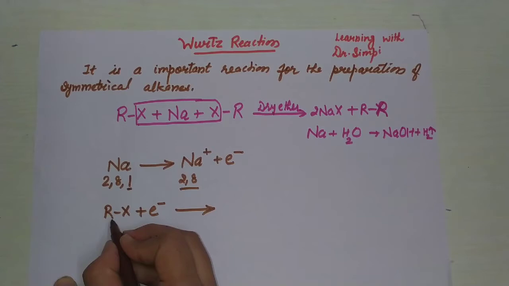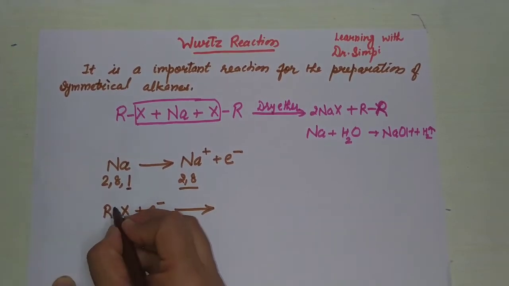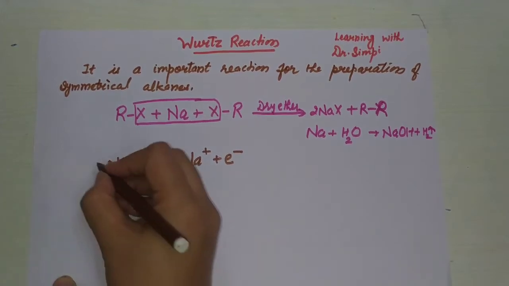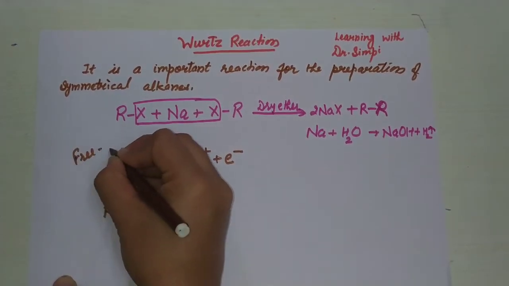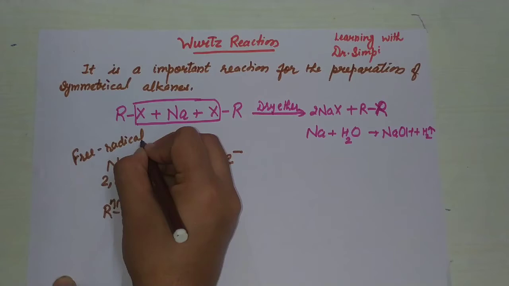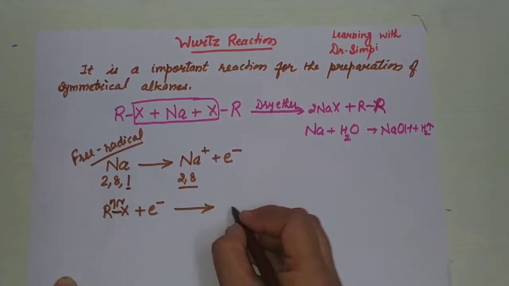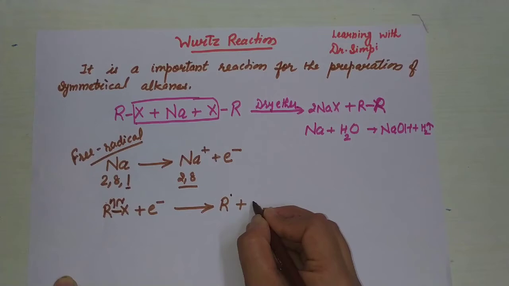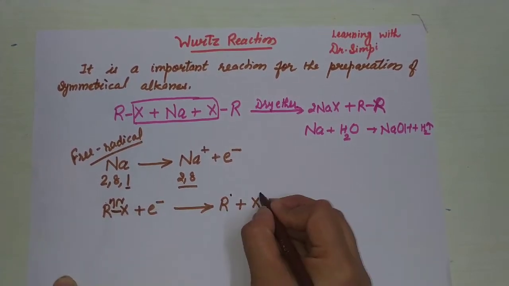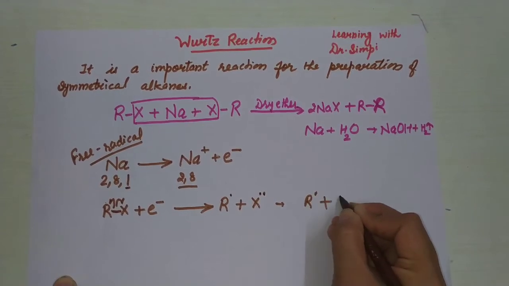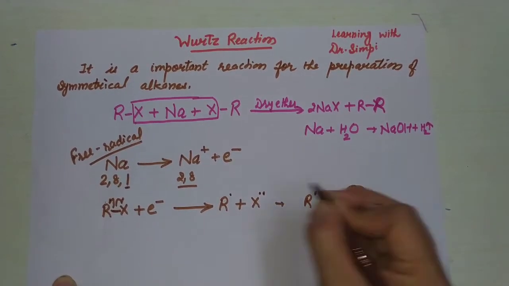Now we know that R is this bond, just like this, it is a type of free radical mechanism. In a free radical mechanism, single bond by fishhook arrow, one electron goes over here, one electron goes over here, then there is a formation of R radical plus X with one electron, plus one electron from this one, it means R radical plus X with 2 electrons means 1 negative charge.